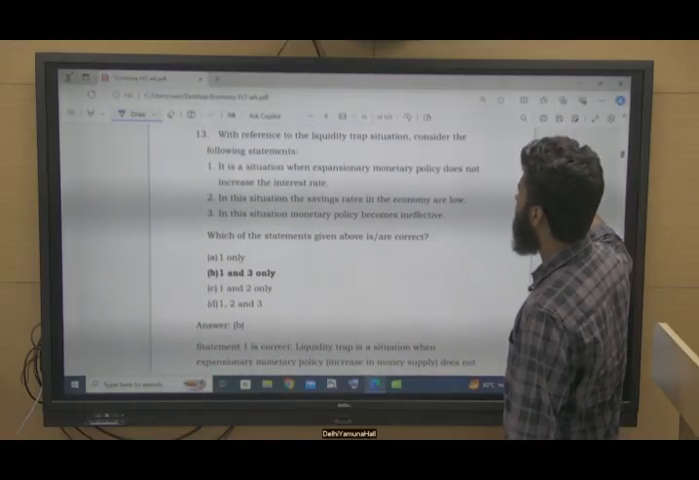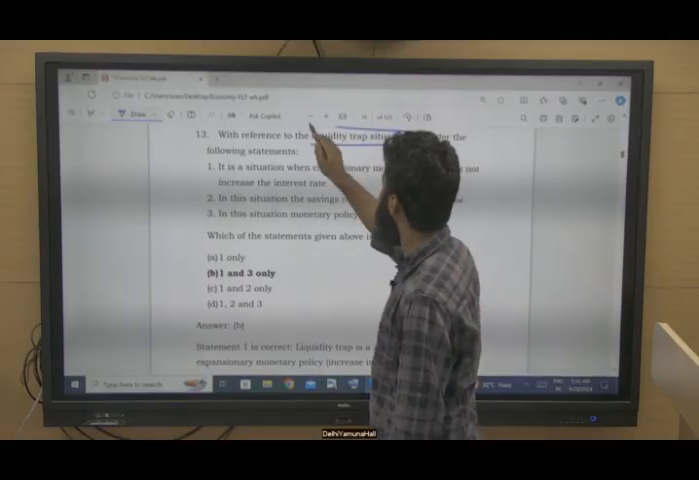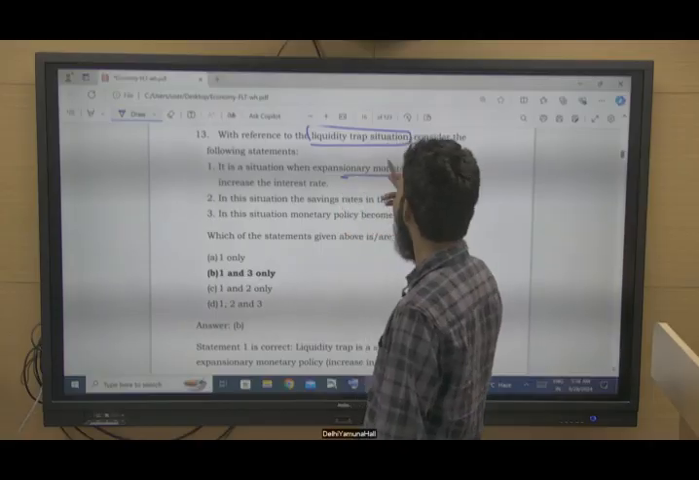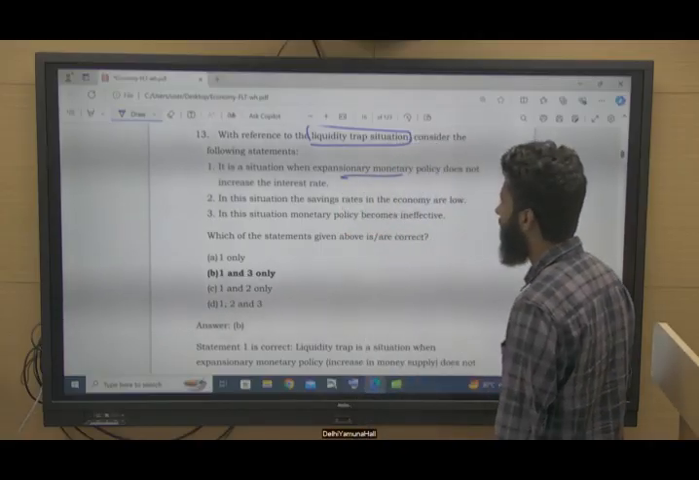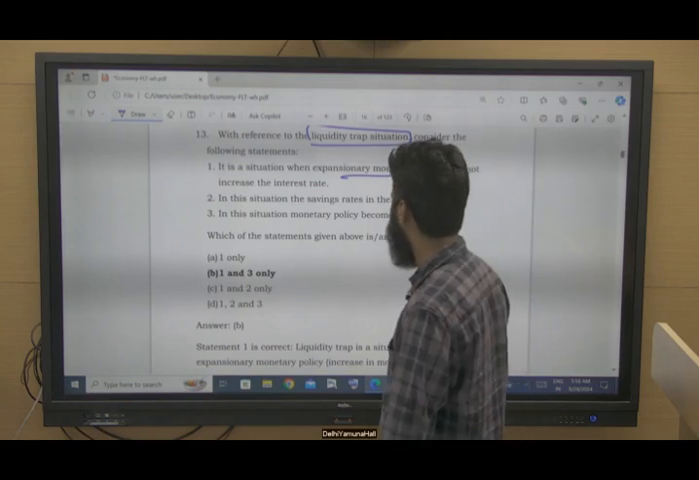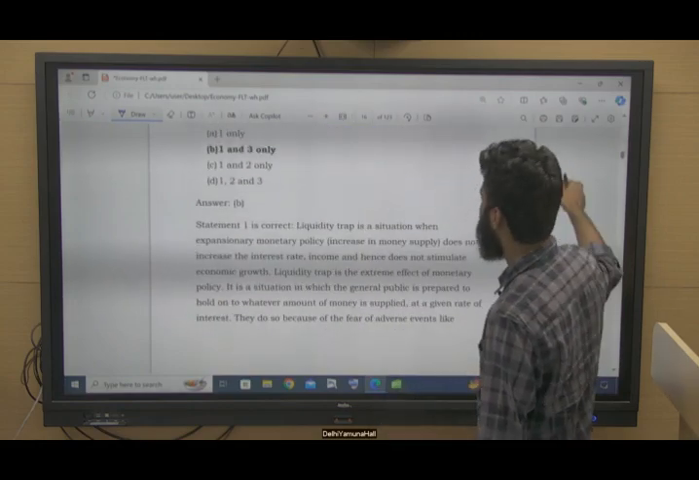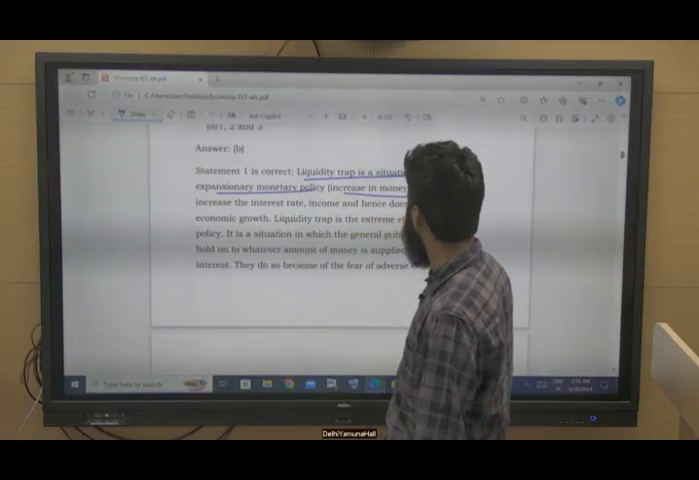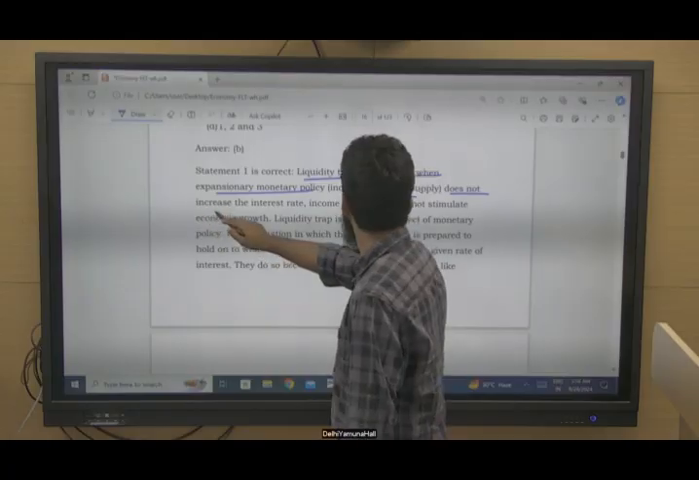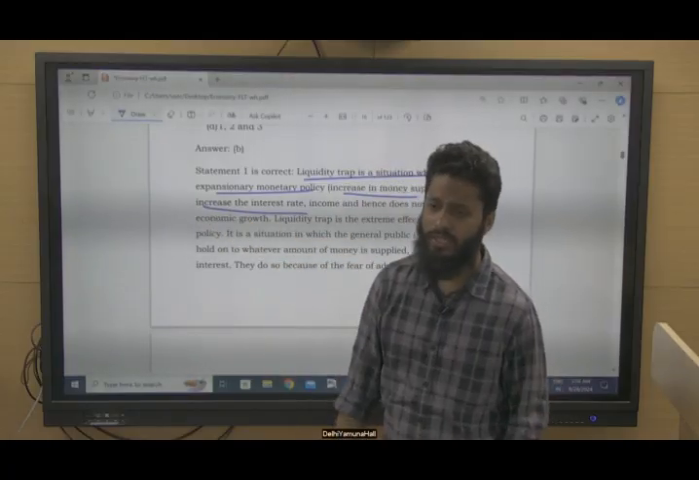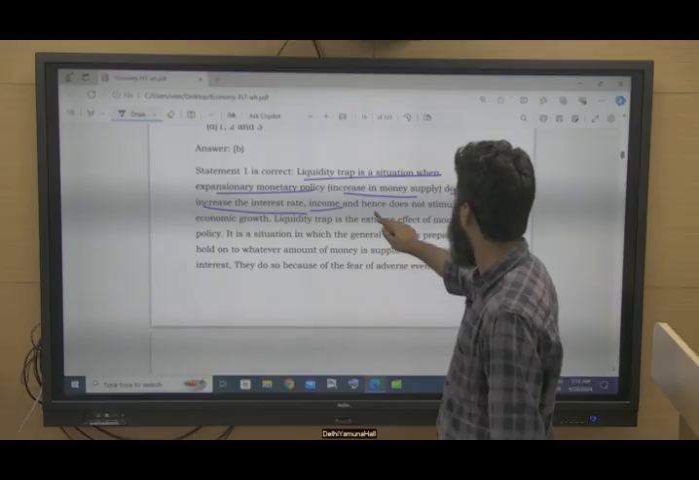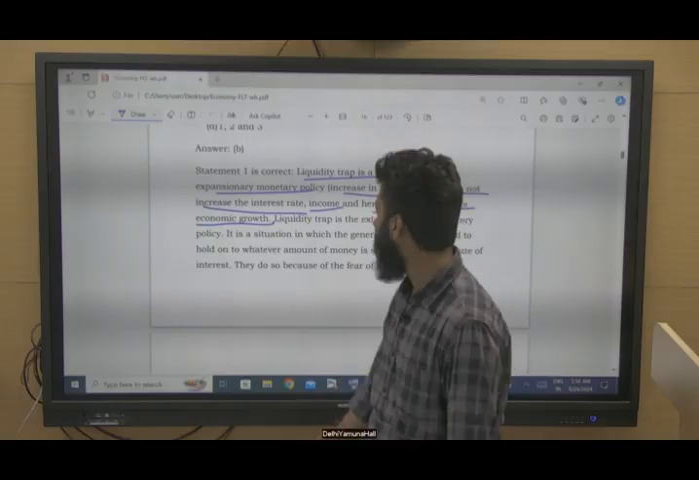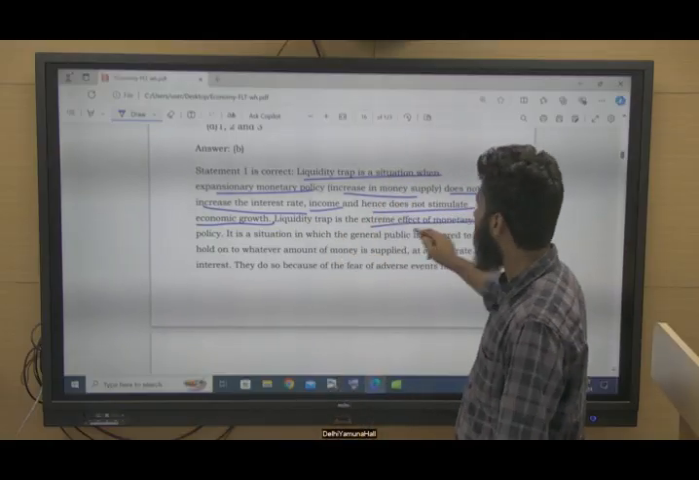Question number 13. With reference to liquidity trap situation, consider the following statements. It is a situation when expansionary monetary policy does not increase the interest rate. Now you need to understand what is liquidity trap situation. Liquidity trap is a situation when expansionary monetary policy, that is increase in money supply, does not increase the interest rate or income, and hence does not stimulate economic growth.